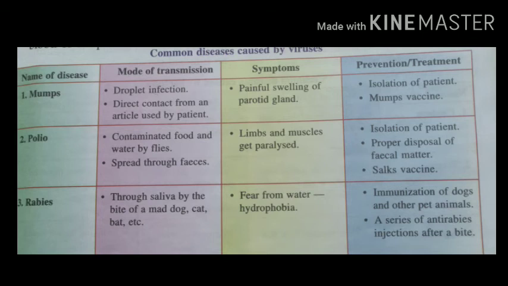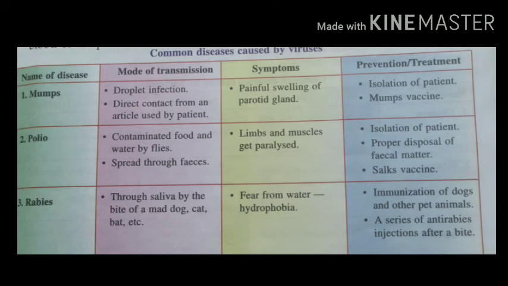The next disease is polio. The mode of transmission for polio is contaminated food or water, spread through the waste matter excreted. Symptoms of polio are paralyzed limbs and muscles. Prevention and treatment can be isolation of the patient, proper disposal of waste matter, and vaccination.